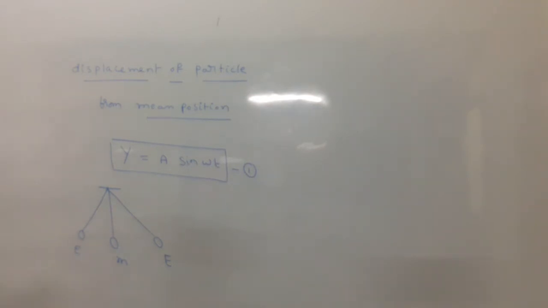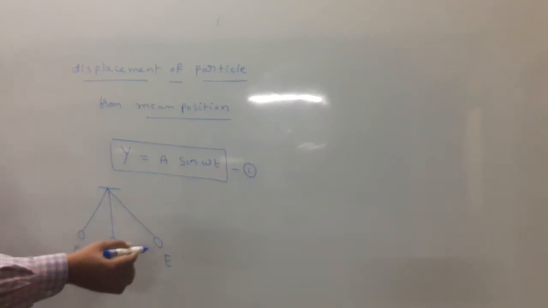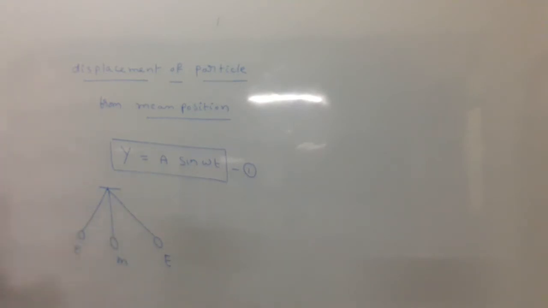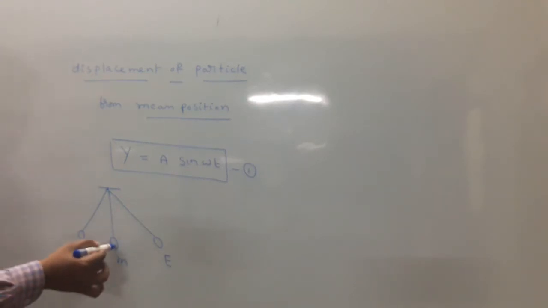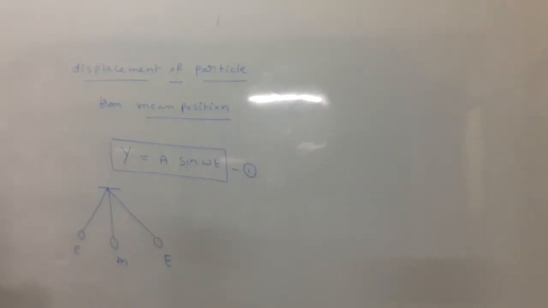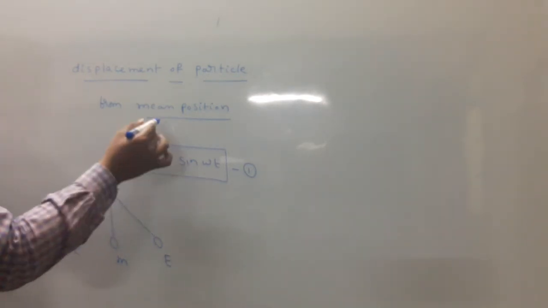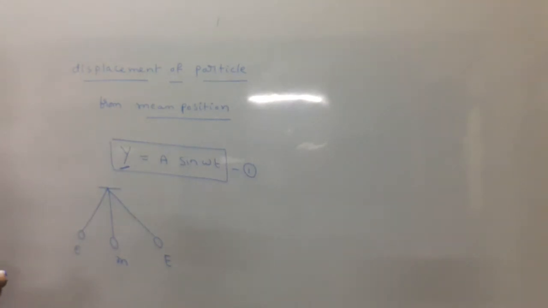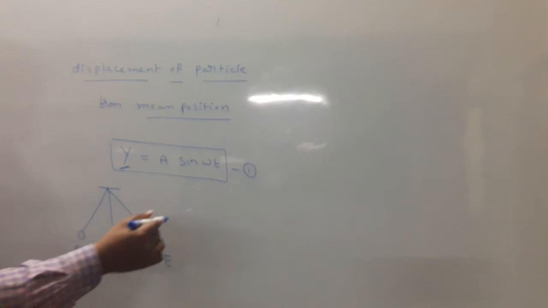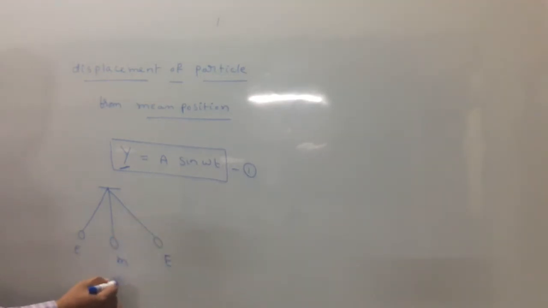Here, mean, extreme, extreme. Suppose the body is at the mean position. In this chapter, displacement is measured from the mean position. The body at the mean position means no displacement; its meaning is the y value is 0.